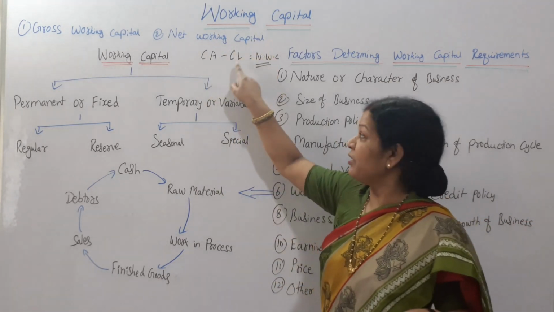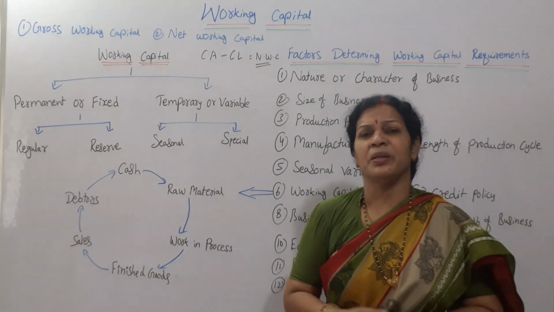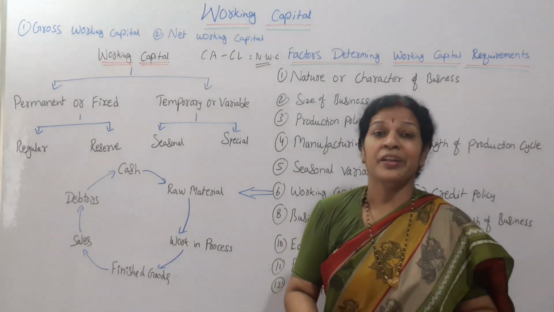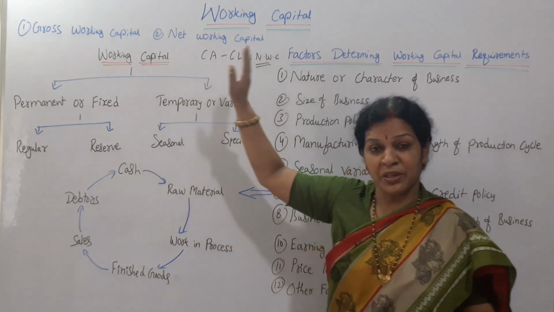That is why you should remember this formula. What is net working capital? Nothing but current assets minus current liabilities is equal to net working capital. So these are the two types of division.